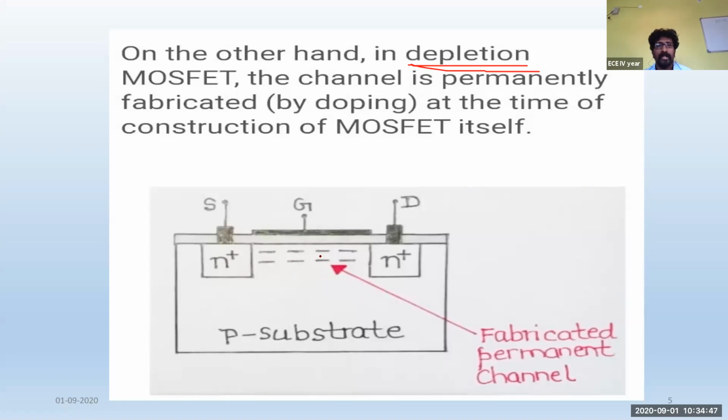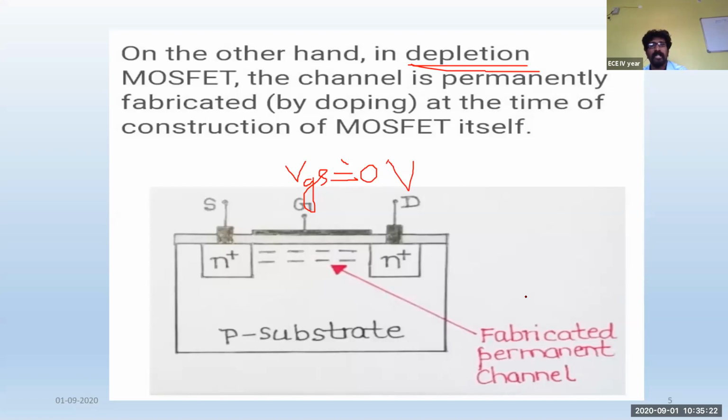Because the channel is present here, the charge carriers can move between the source and drain terminal even though you don't supply VGS. Even though the voltage at the gate terminal, VGS, is equal to 0 volts, the channel will be present, and it will be a conducting channel. Conducting channel means the charge carriers will be moving from source terminal to drain terminal. So this is the major difference between the enhancement mode transistor and the depletion mode transistor.